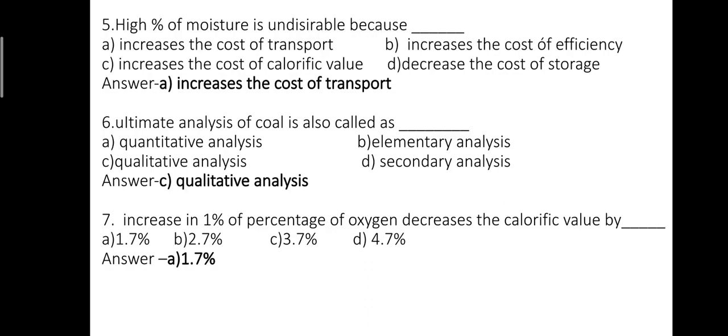Question number 7. Increase in 1% of percentage of oxygen decreases the calorific value by option A, 1.7%. Option B, 2.7%. Option C, 3.7%. Option D, 4.7%. The correct answer is option A, 1.7%.